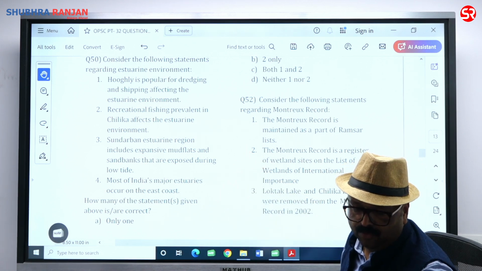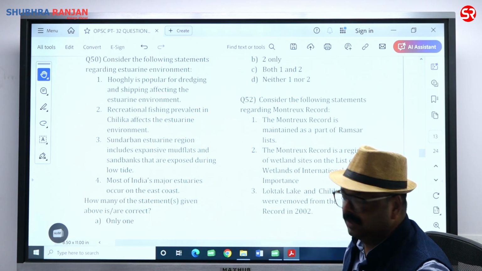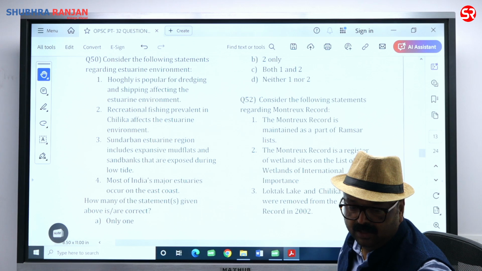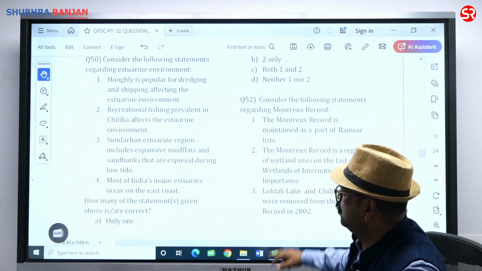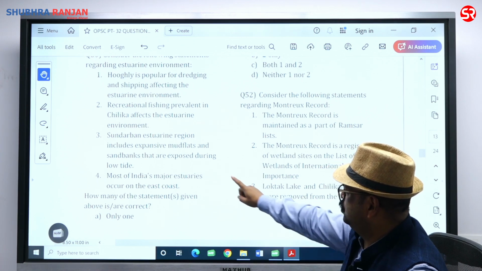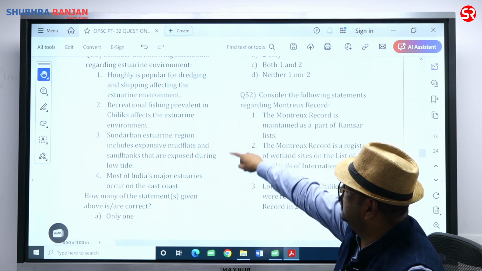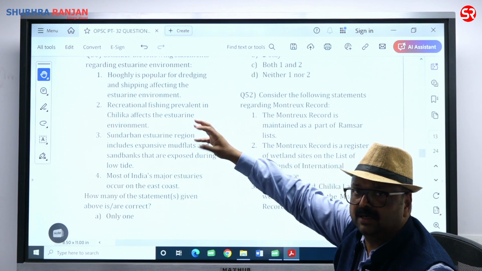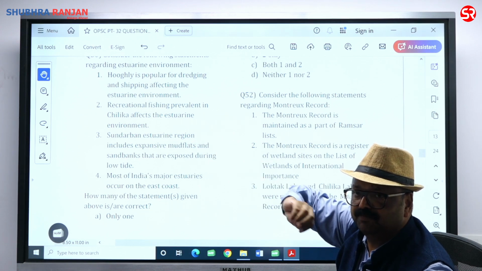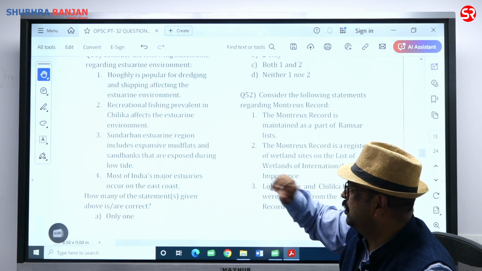So statement 4 is technically wrong, and the other 3 are going to be the right answer. So only 3 are going to be there. Most of India's major estuaries, its estuarine climate, that is either delta or estuary. If the climate has brackish water, then we call it estuarine climate.